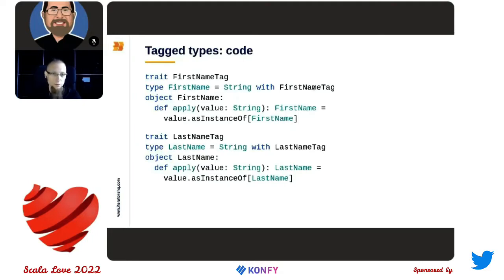And then it's good to have a companion object with an apply method, which will give us a convenient way to create an instance of a new type. The good thing about that solution is that it is always cost-free. For the compiler, these types will be different. I mean, they will be different from each other and also different from a string.